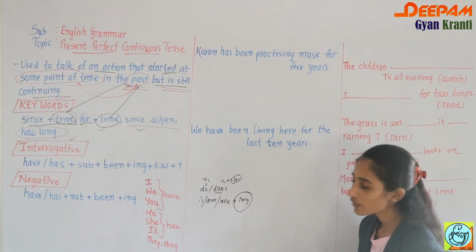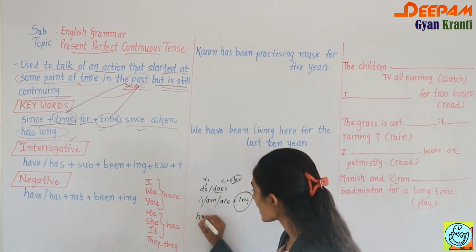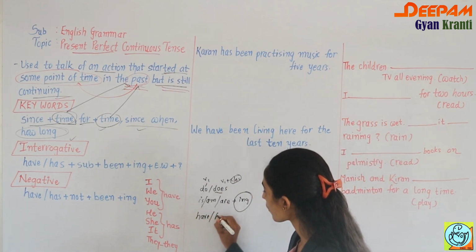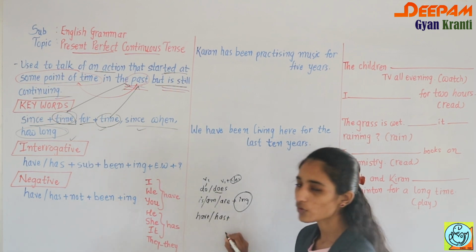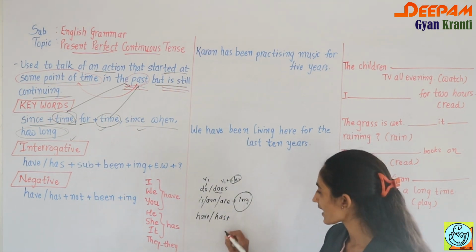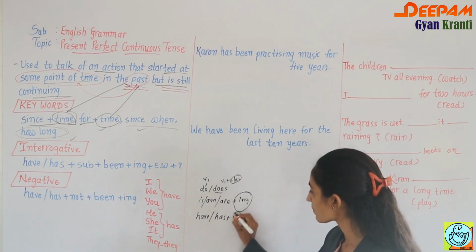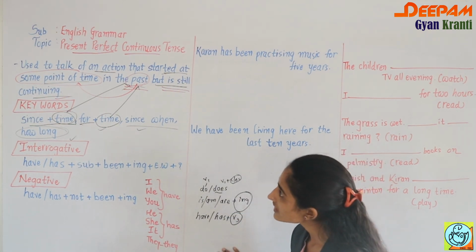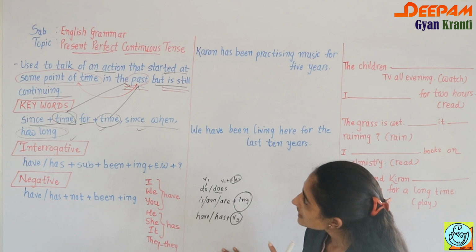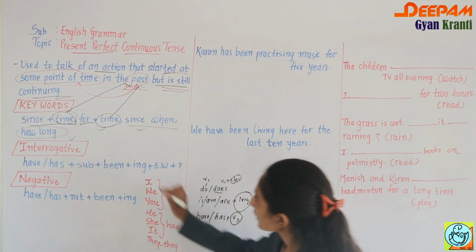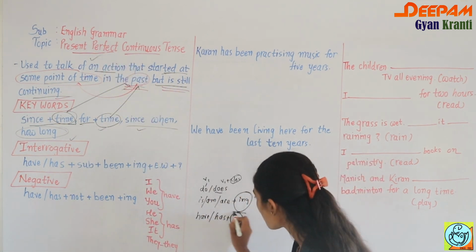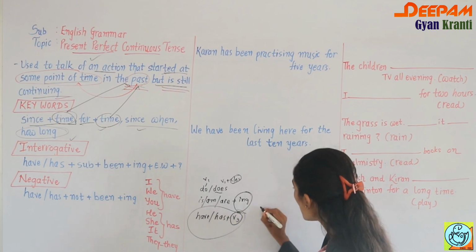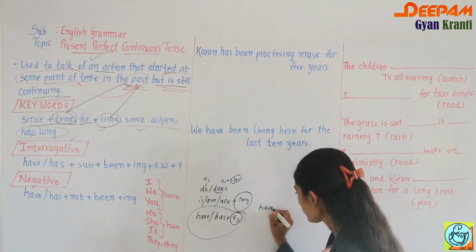For present perfect tense we have have and has, which are forms of to be. If you want to show the tense as perfect, you have to use V3, the past participle of the verb. Now in this tense you have present perfect, which you know means have and has.